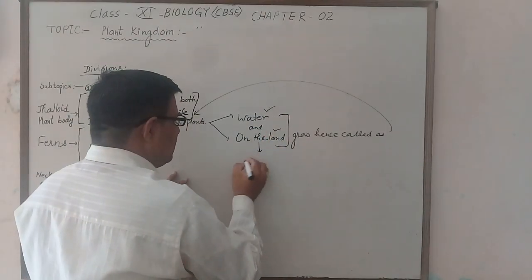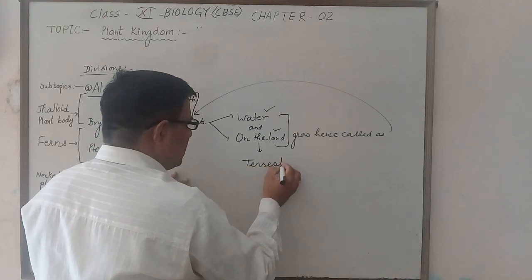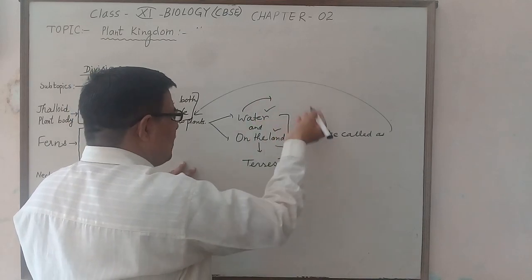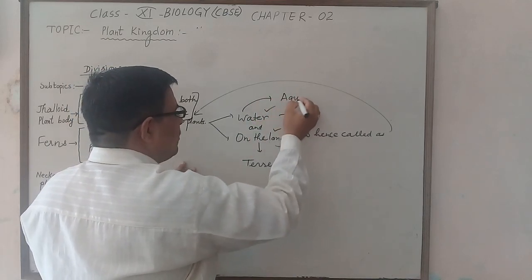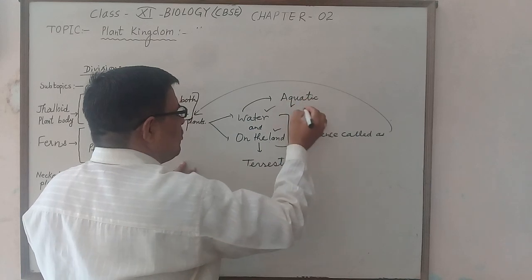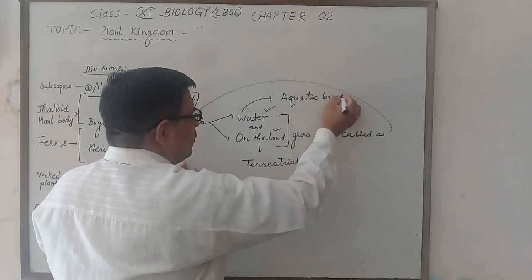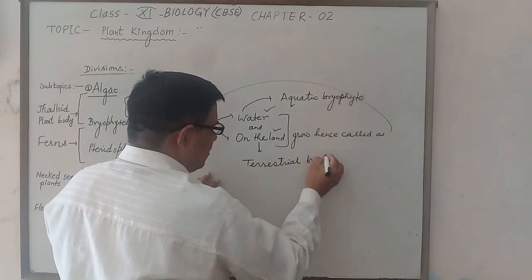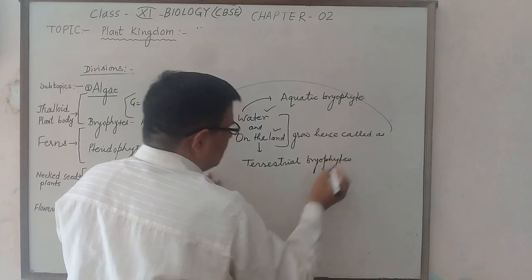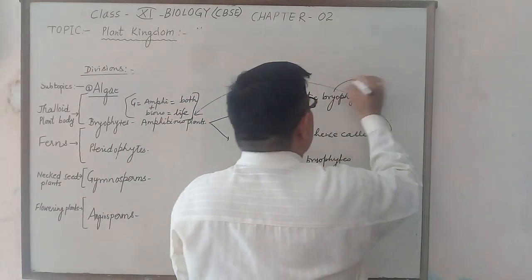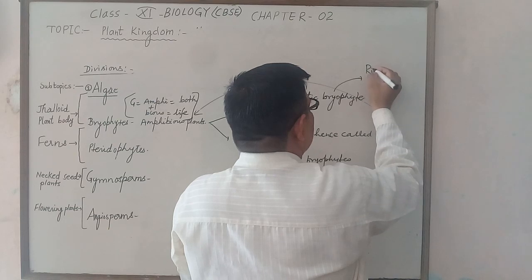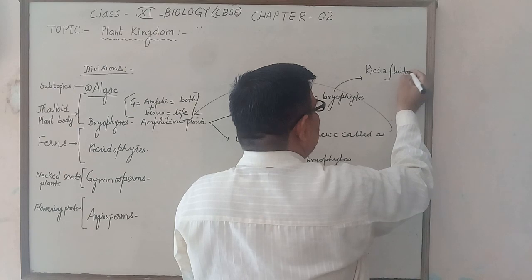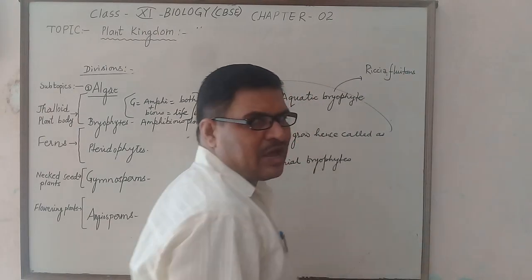If it grows on the land, it is called terrestrial, and if it grows in the water, it is called aquatic bryophyte. A good example of aquatic bryophyte is Riccia fluitans.